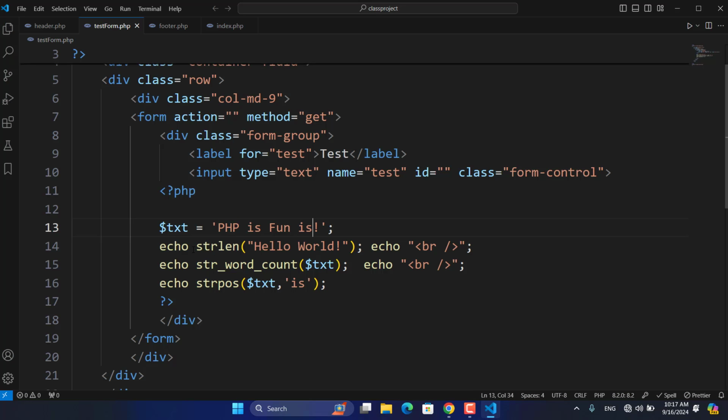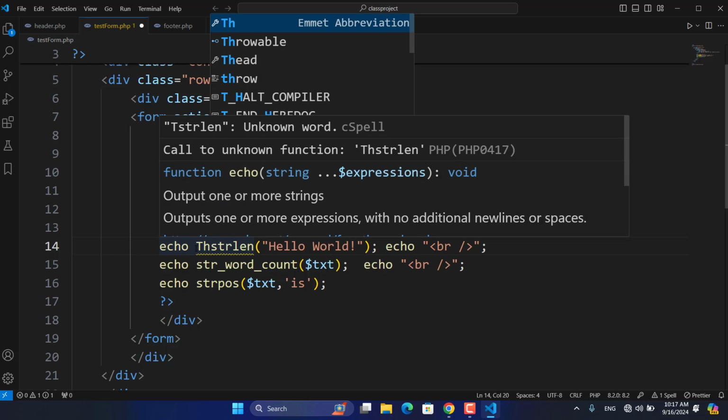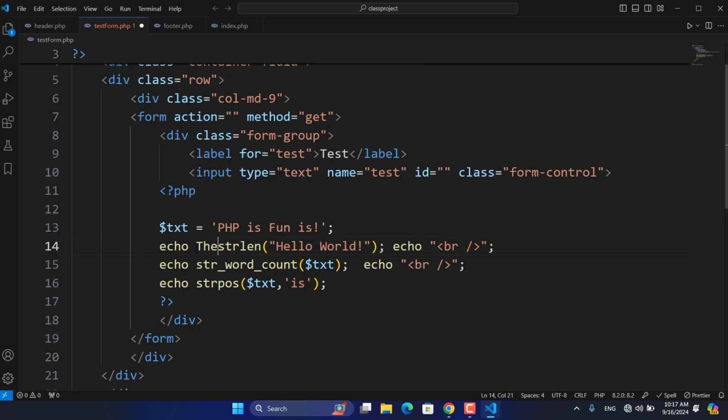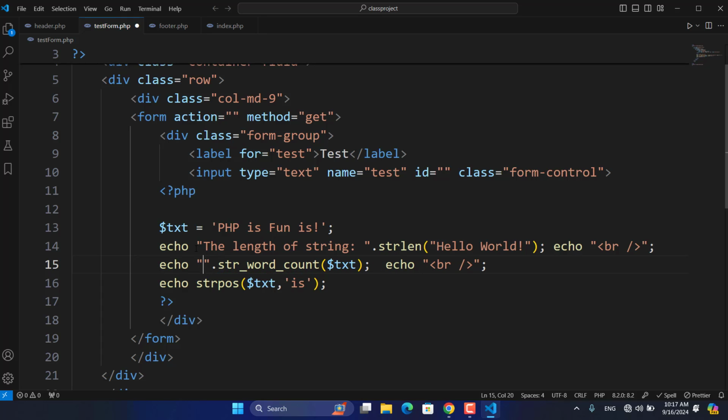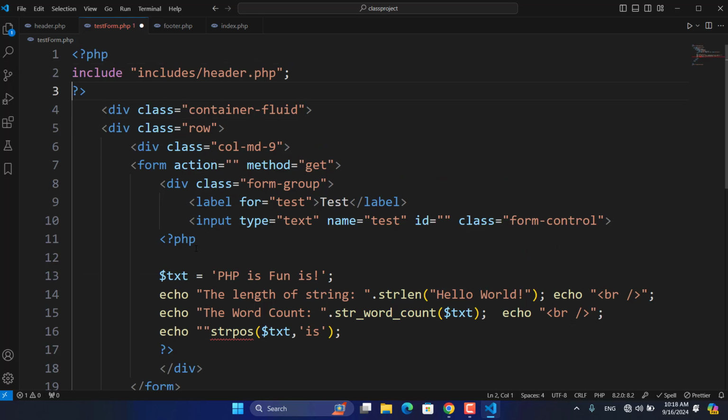Let me include some texts. The length of a string, the word count, and the string position.